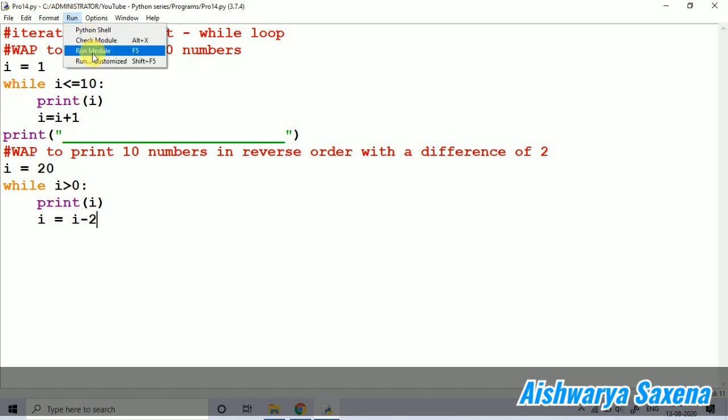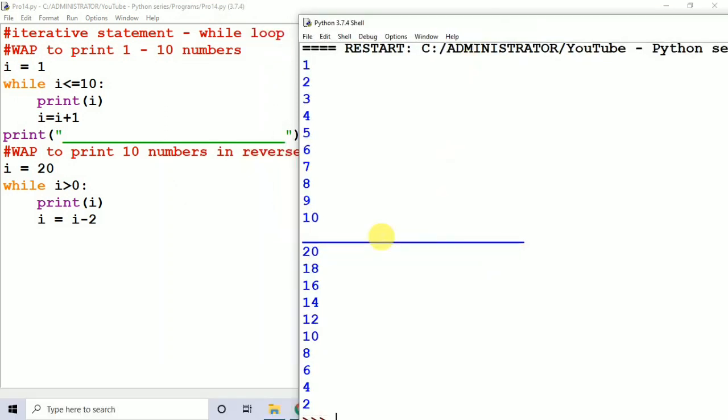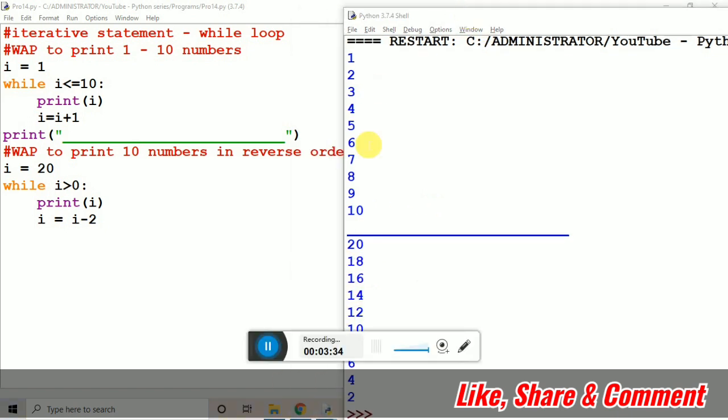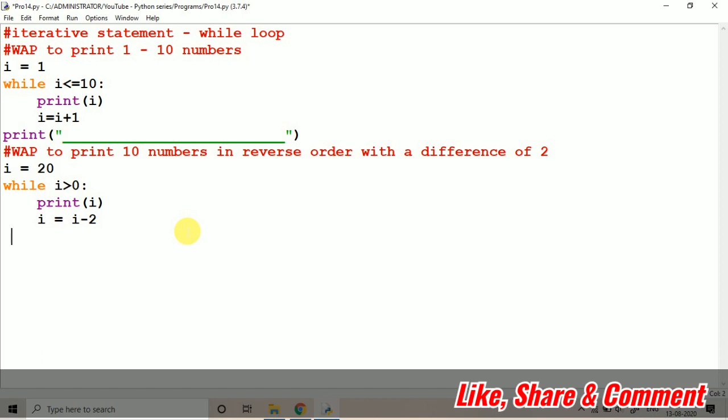I'm just going to run it. You can see that 20, 18, 16, 14, 12, 10, the values are coming in the proper order as we have taken in the question. Everything is working properly. Now I'm going to show you one more program in the same video, in the same file. You can see the programs are really very small. Write a program to print 10 to 1 numbers like we have seen in the for loop. I'm going to do that with the help of while this time.